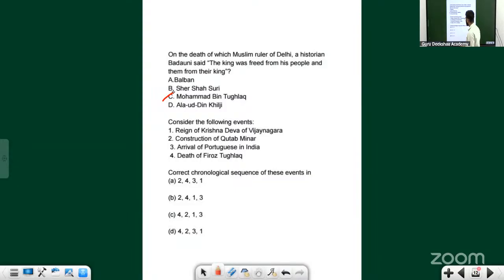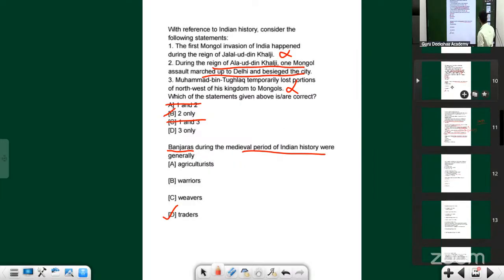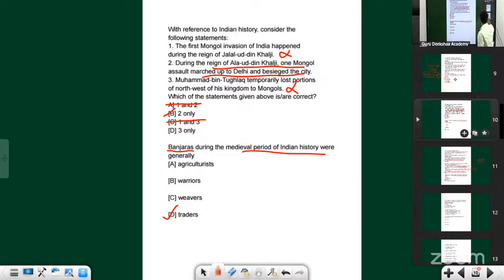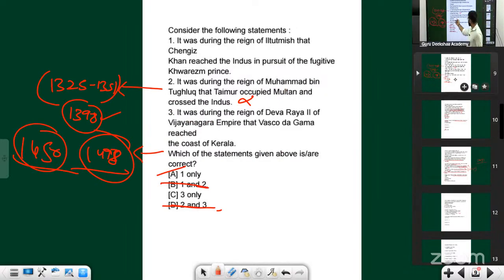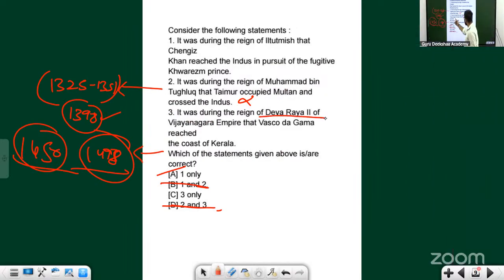Now try to answer: arrival of Portuguese in India. When did the arrival of Portuguese in India happen? I told you about a person. We have just seen the question. It was during Devaraya II of the Vijayanagar Empire that Vasco da Gama reached the coast of Kerala. Was it during the reign of Devaraya II? I told you, it was not.